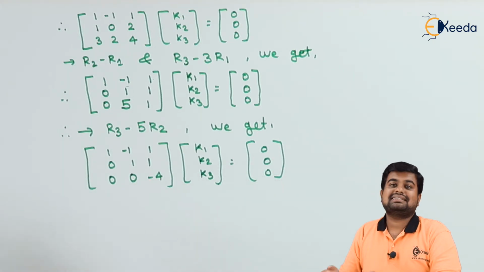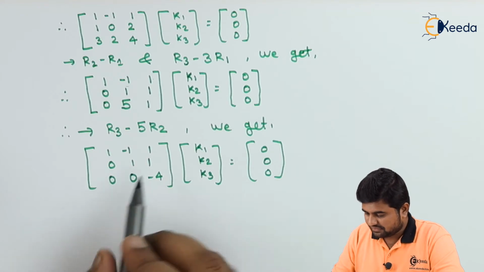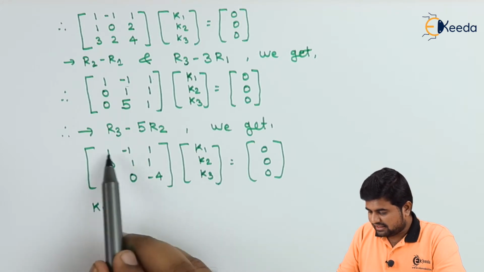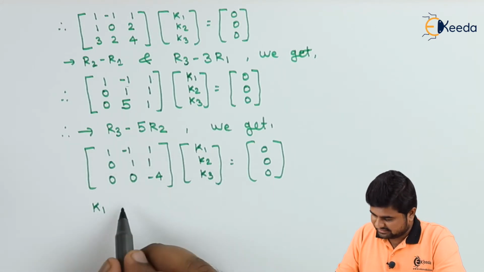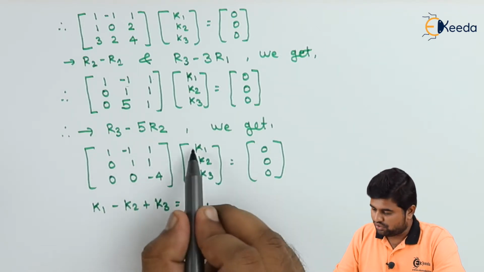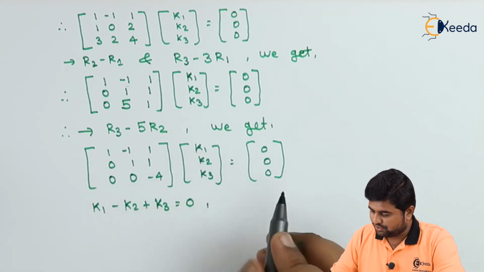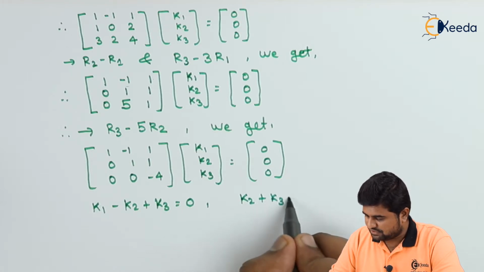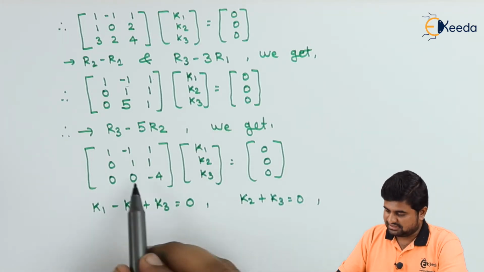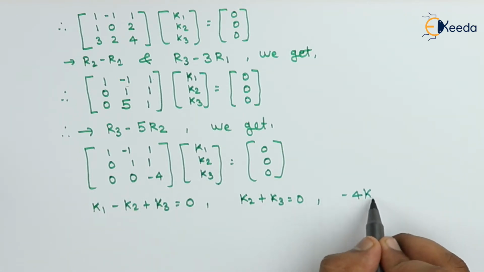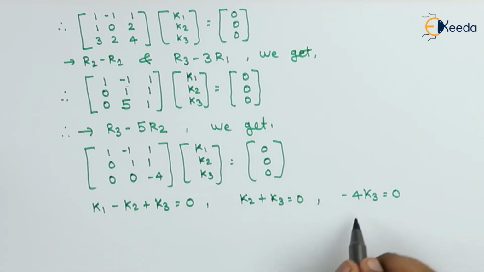Now let's convert this into equations. We have got first row into column is equal to the first element, which is k1 minus k2 plus k3 is equal to 0. That is the first equation. Now second row into column is the second element, which is 0 into k1 plus k2 plus k3. So k2 plus k3 is equal to 0. And the last but not the least, 0 into k1, 0 into k2 and minus 4 into k3 is equal to 0. From here clearly we can get k3 is equal to 0.